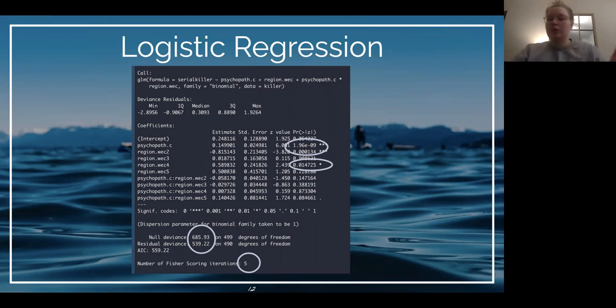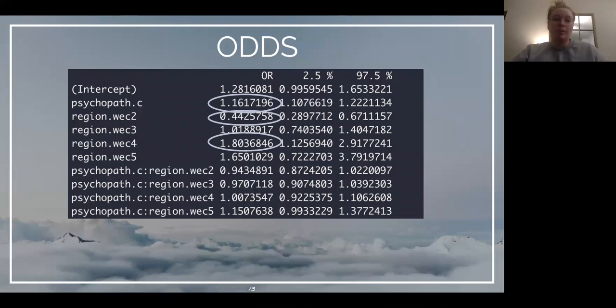So now we'll go ahead and move to odds ratios for the interpretability of what our model is actually telling us. This represents the constant effect of our predictor on the likelihood that one outcome will occur, so being a serial killer or not. The odds are easier to interpret, and it's just the exponential value of our estimate that we previously saw. The way to see if the value is significant is if the 1 is present between our confidence intervals. If the 1 is present, you do not have significant results.